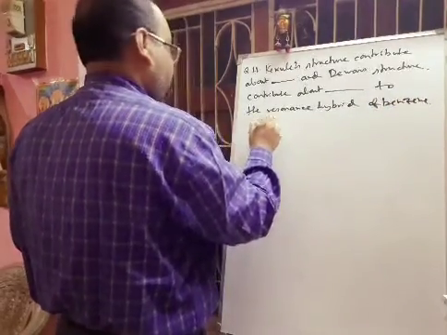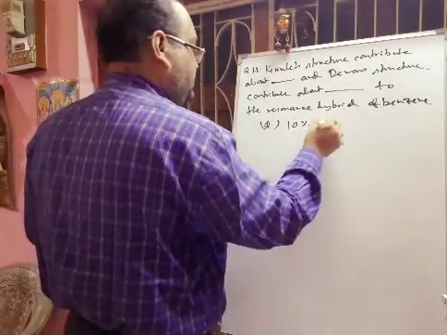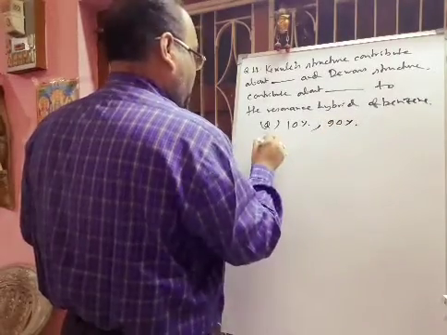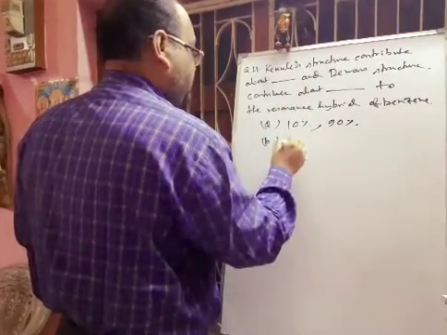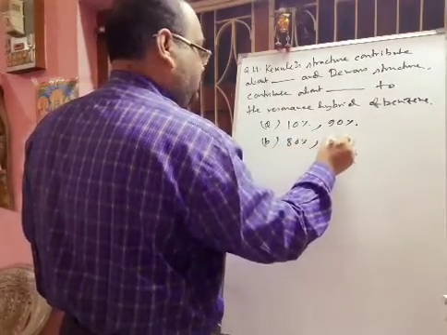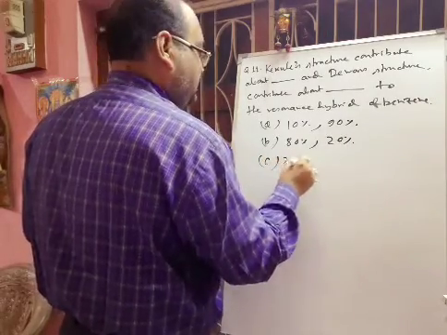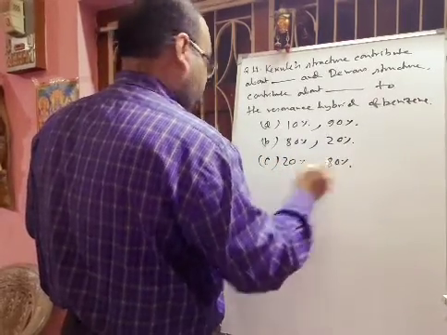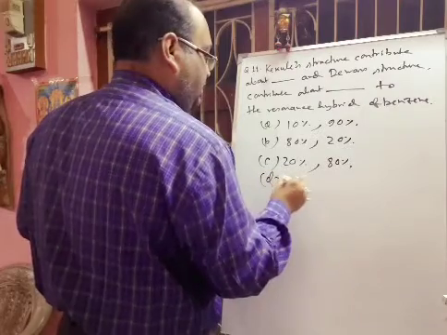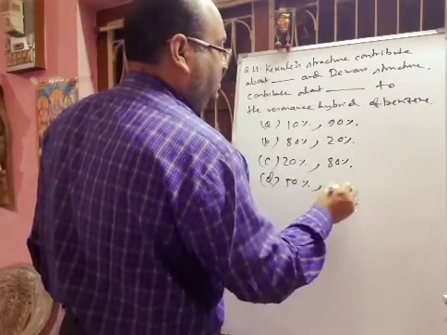Options are given: A, 10%, 90%. Option B is given 80%, 20%. Option C is given 20%, 80%. Option D is given 50%, 50%.